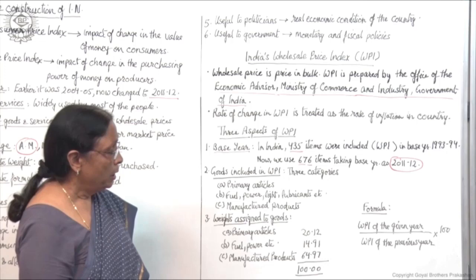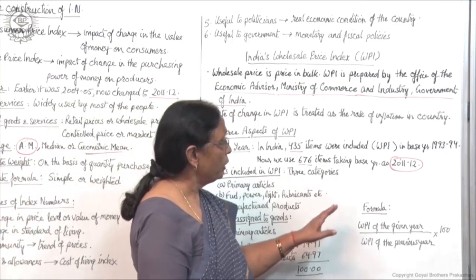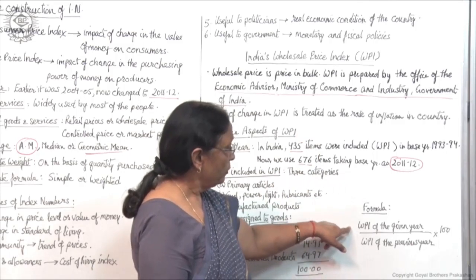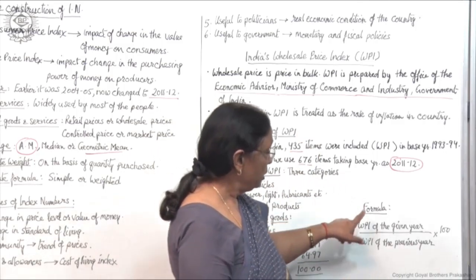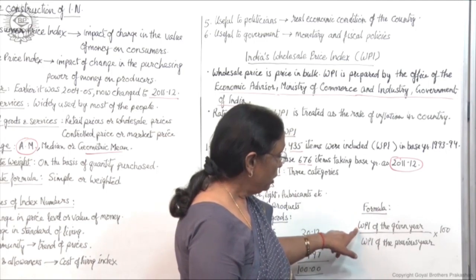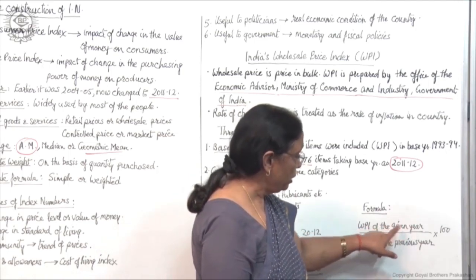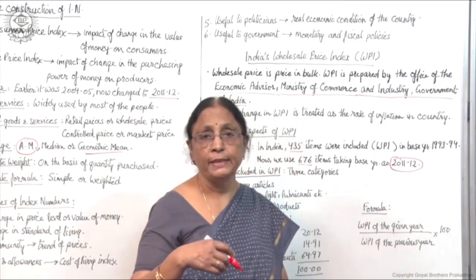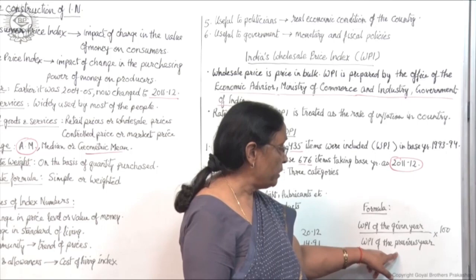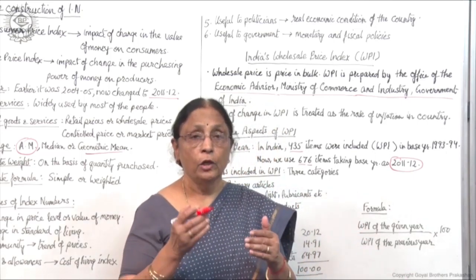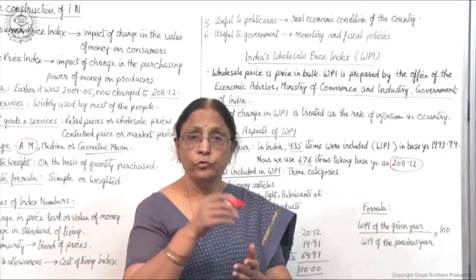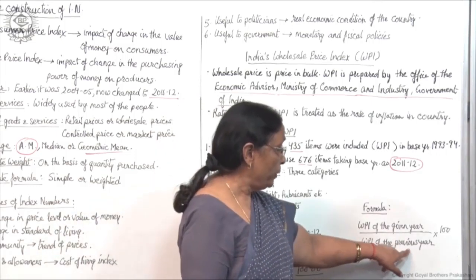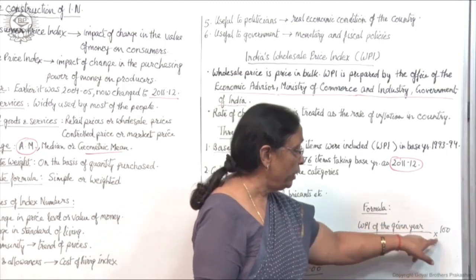Right. Now we will see what is the formula for WPI. When we are calculating the wholesale price index number, this formula is to be used: WPI of the given year upon WPI of the previous year. Previous year means base year. If we are making WPI of this year in comparison to the last year, then we take the WPI of the given year upon the WPI of the previous year, into 100.